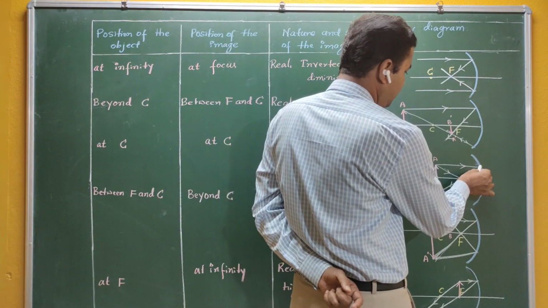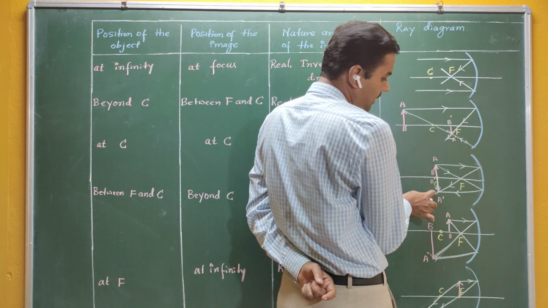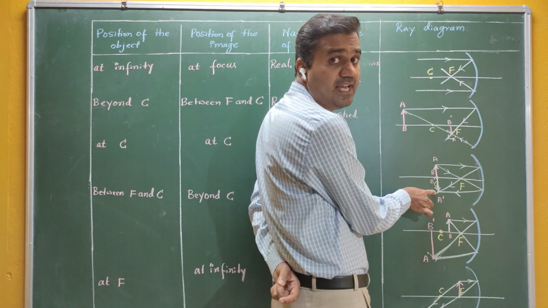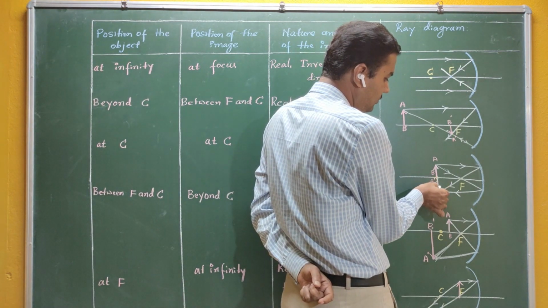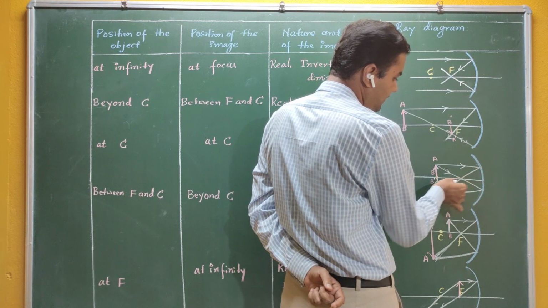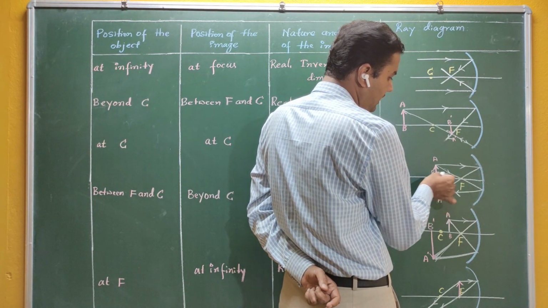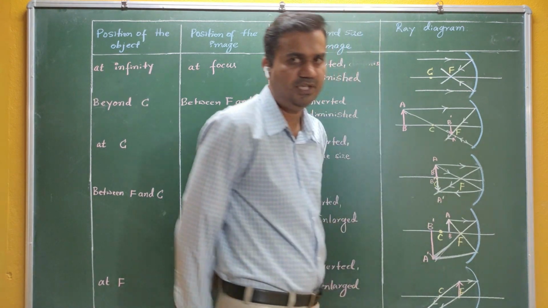If you look at these rays here, you can see that all the rays are intersecting at this particular point here. So this is your A dash. And B, again you can see that it passes through the C. If you take a large number of rays here, all sets of points are going to form between A dash and B dash.